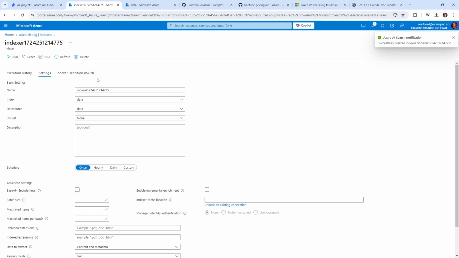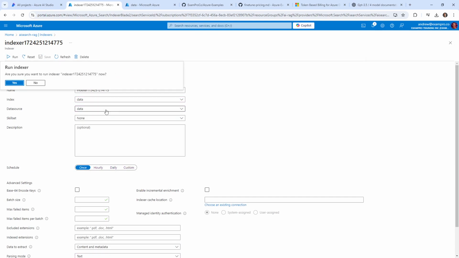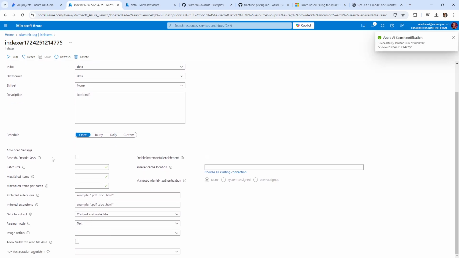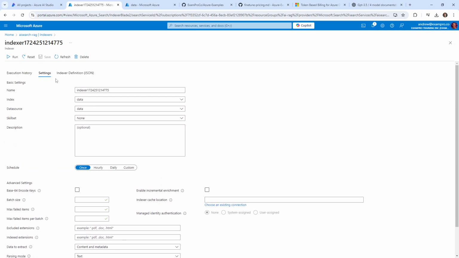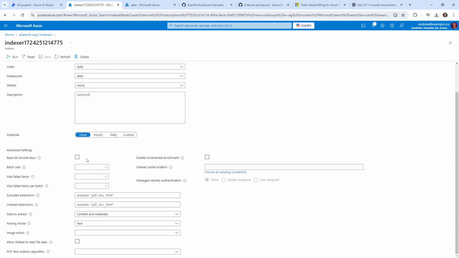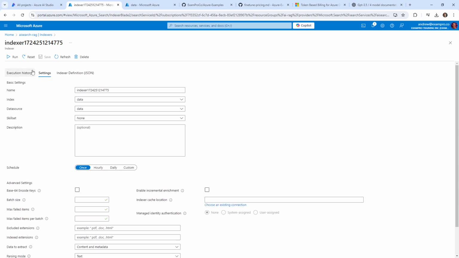Okay, so we have saved our indexer. I want to go ahead and run this. We'll say yes. The only thing I'm wondering is how would it know to map to the content field? Because here, we never told it how to map. That's something that's kind of interesting. If this doesn't work, we'll just do the import data. That's totally fine as well. But yeah, I'm not sure how it would know what fields to map to.